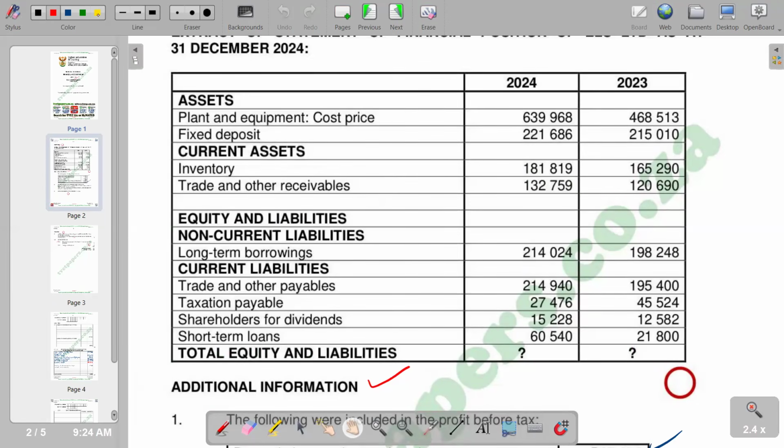Inventory moves from 165,290 to 181,819, which is an increase. So we find the increase by saying 181,819 minus 165,290, and the answer is 16,529, which is the increase, and that increase is going to be shown as a negative.